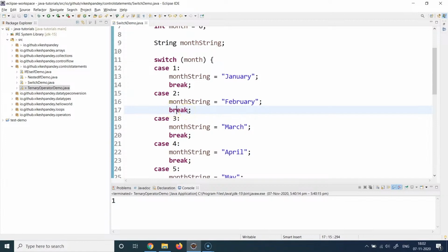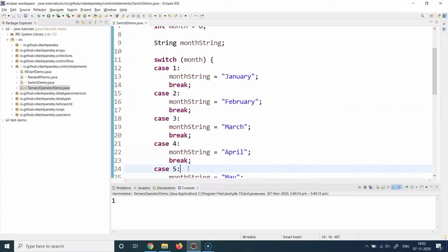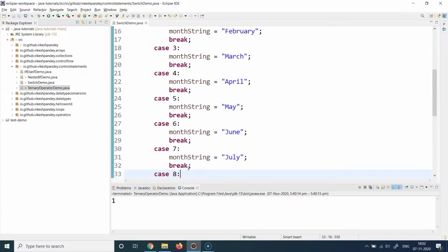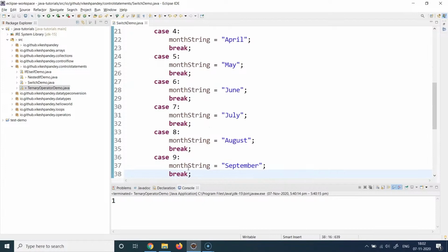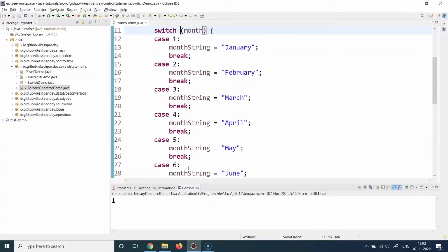If you do not write this break statement, it is going to evaluate all of the cases one by one. Even if the cases are not going to be true, it is going to waste a lot of processing time evaluating all the case conditions which you have written here, which does not make sense because we know that only one condition at a time can be true here because we are evaluating and checking for a constant value, which is an integer value.